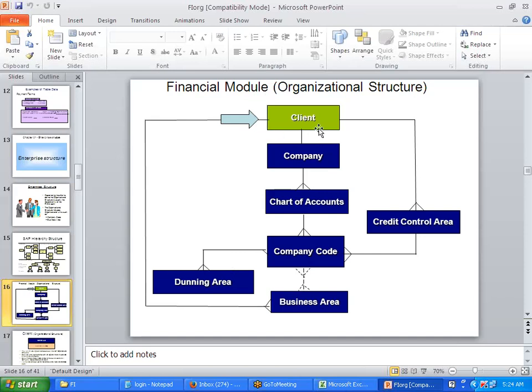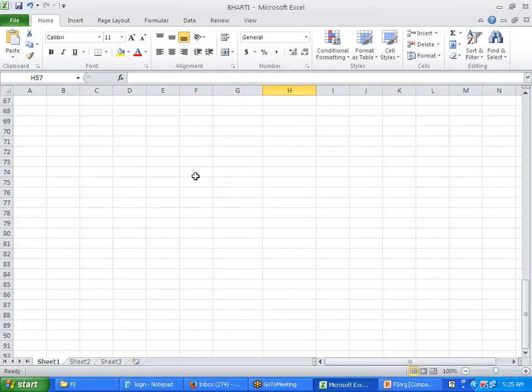I hope everyone is okay with the client, right? Bharti, yeah. Manoj, yeah. How it is, who is responsible for creating the client and what does the client consist of, right? Okay. Now let us design a company in SAP.